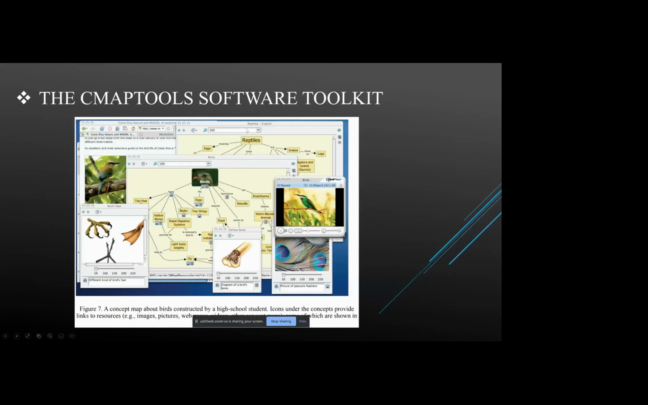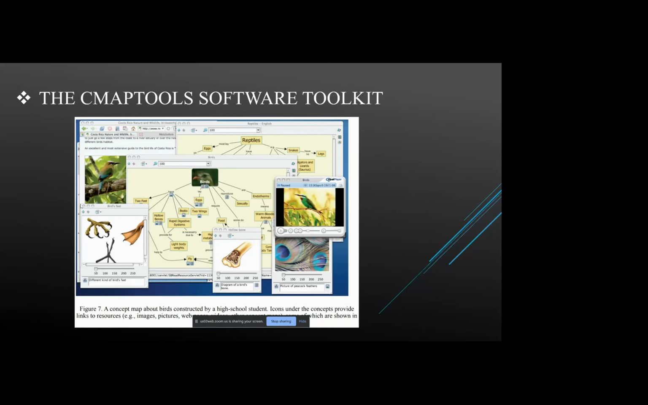So this is what I was talking about, the CmapTools software toolkit. This software is available on the internet for free, which not only makes it easy for users to construct concept maps, but also allows them to collaborate at a distance in the construction of their maps and publish on the internet. So others can go and check their concept maps and gain new knowledge.